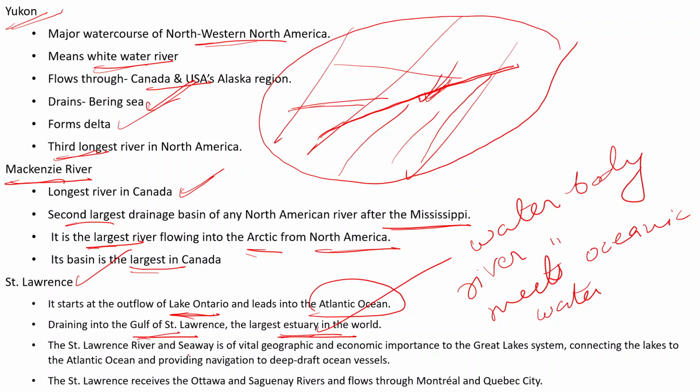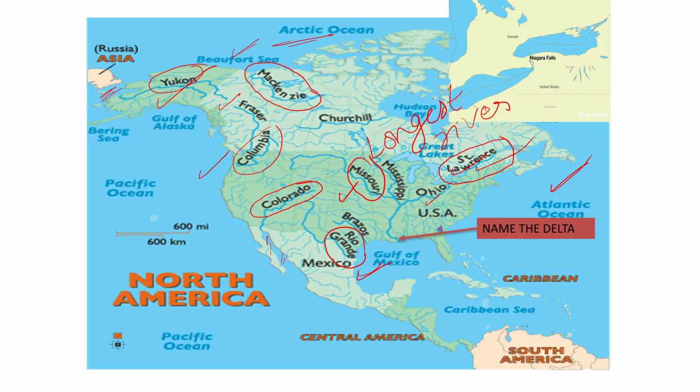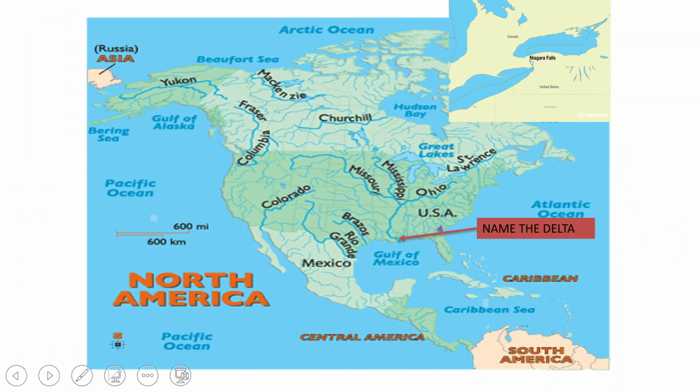The St. Lawrence River and the Seaway is of vital geographic and economic importance to the Great Lakes system, because the Great Lakes, these are what? These are the Great Lakes. Got it? So, through St. Lawrence River, these Great Lakes are connected with Atlantic Ocean.